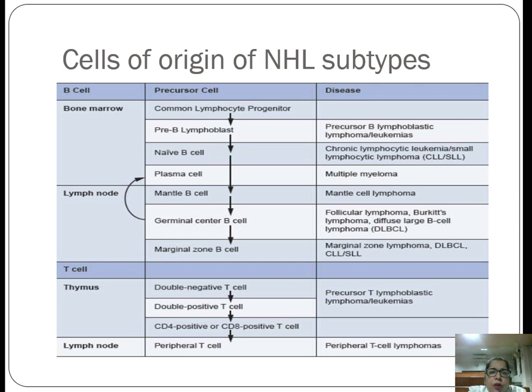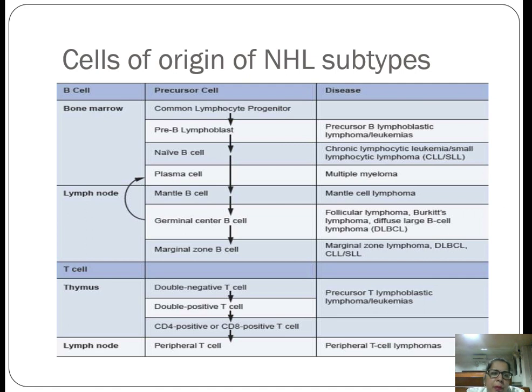Now in the bone marrow, if it arises from the pre-B common lymphocyte progenitors, that is the pre-B, then it is known as precursor B lymphoblastic lymphoma. If it is from the naive B cell, naive meaning not activated, then it is known as chronic lymphocytic leukemia or small lymphocytic lymphoma, that is SLL. If it arises from the plasma cell, it will lead to multiple myeloma.